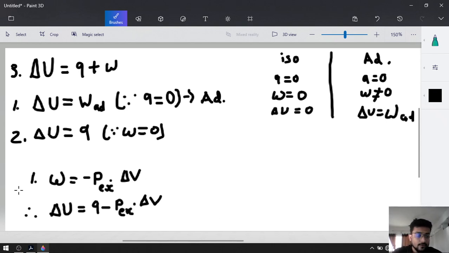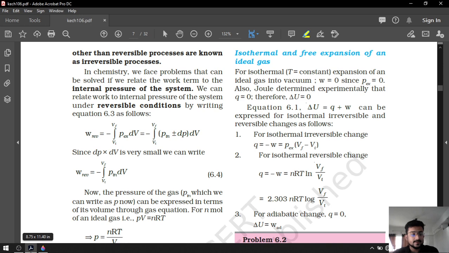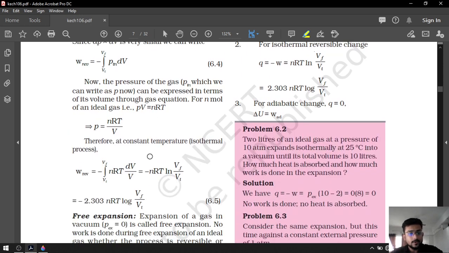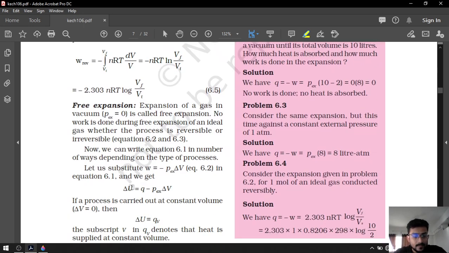That's why two new formulas arise, and these formulas we have to remember for the numericals. You can see that over here delta U is equal to Q minus P external into delta V.